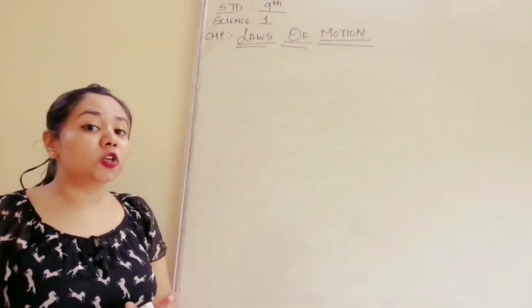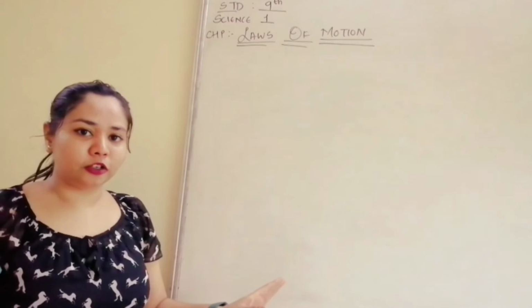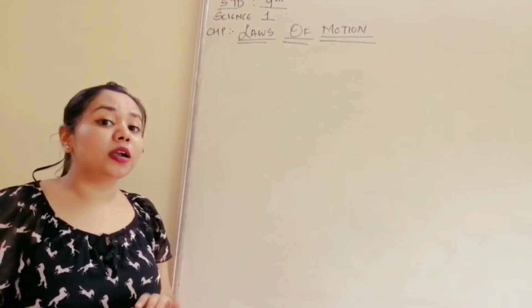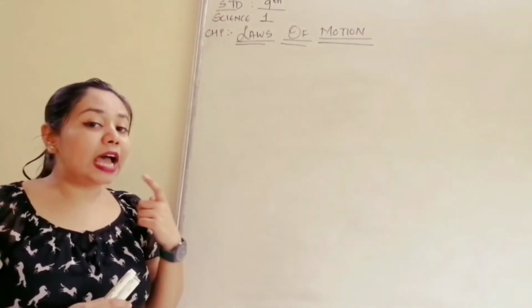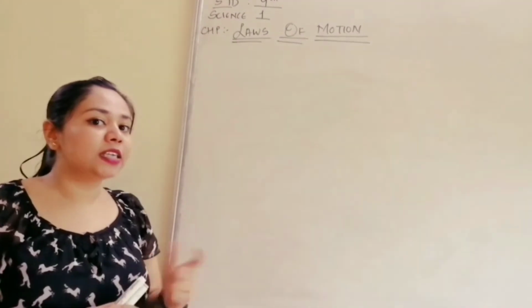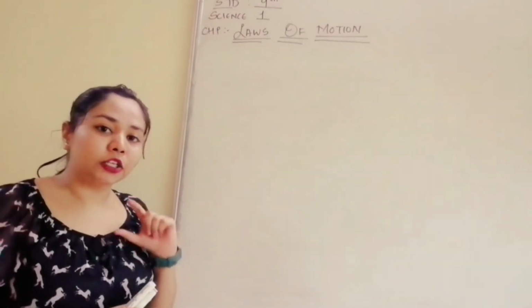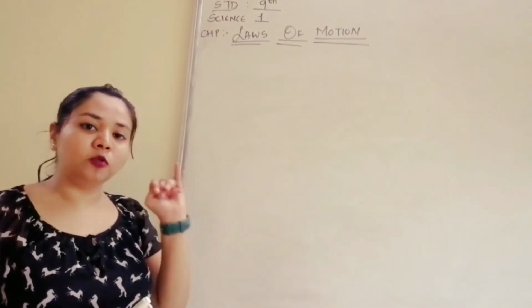So speed also becomes scalar quantity which has only magnitude and no direction. Then velocity is what? Displacement upon time. Displacement is a vector quantity, and therefore velocity becomes a vector quantity as well, which has a direction and also magnitude. Okay, so we understood the four terms: distance, displacement, speed, velocity.